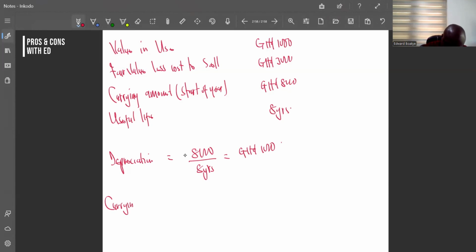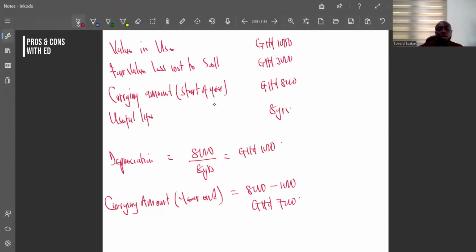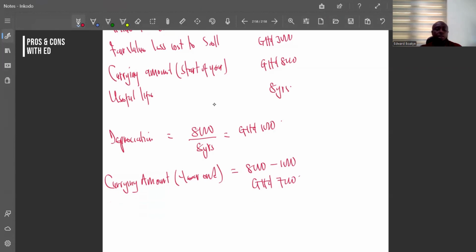So carrying amount at year end will be 8,000 minus 1,000 Ghana cedis, which is the depreciation. And that is going to give us Ghana cedi 7,000. By having this 7,000, this is our carrying amount.